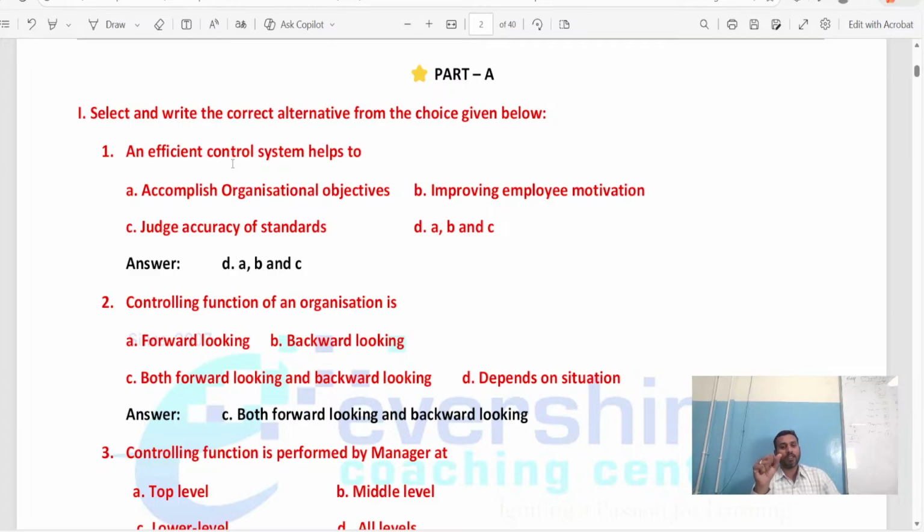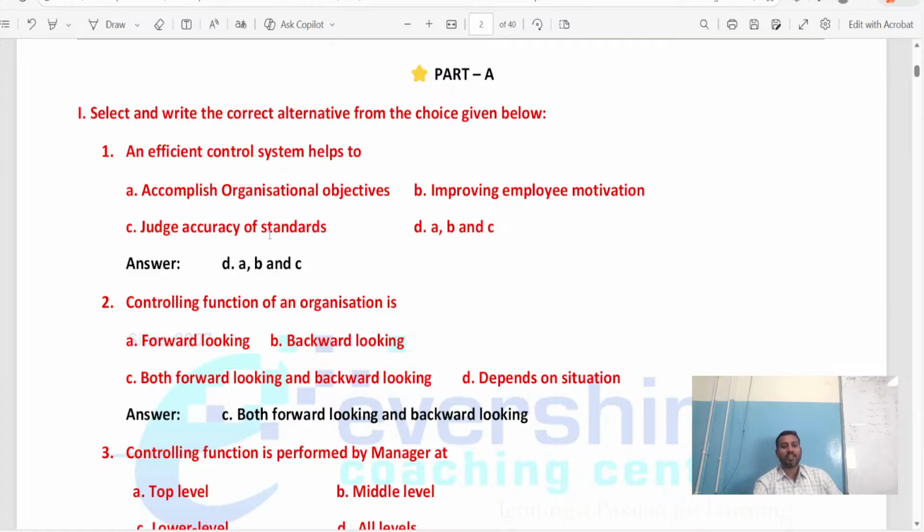Similarly, in every company, in every firm, there should be an efficient control system. Because of this efficient control system, we are meeting the objectives, we are reaching the goals. All the employees will reach the goals. Whatever target is set by the department, we are going to reach that goal. Similarly, employees also will get motivated.